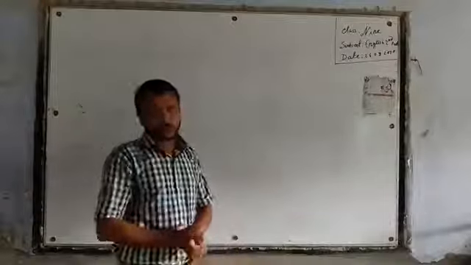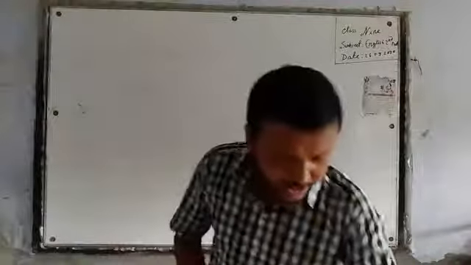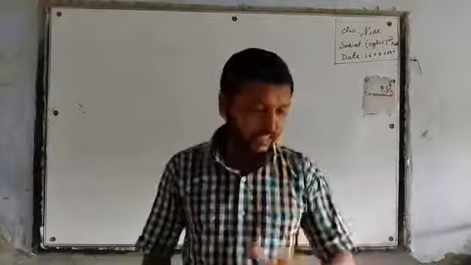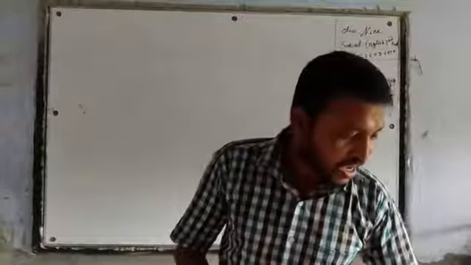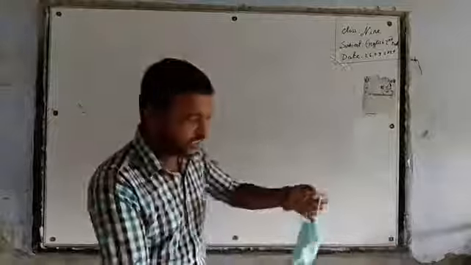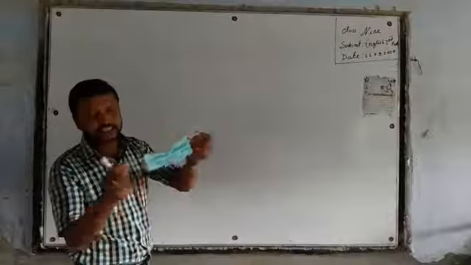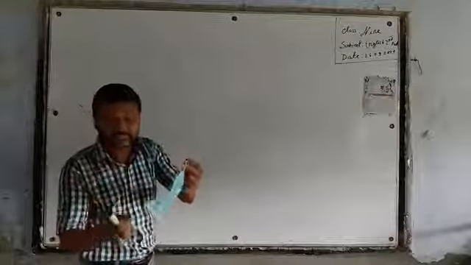Let's start a new class today. Before that, to start the new class, I will write a sentence. I showed you these things. What is this, dear learners? This is a mask.